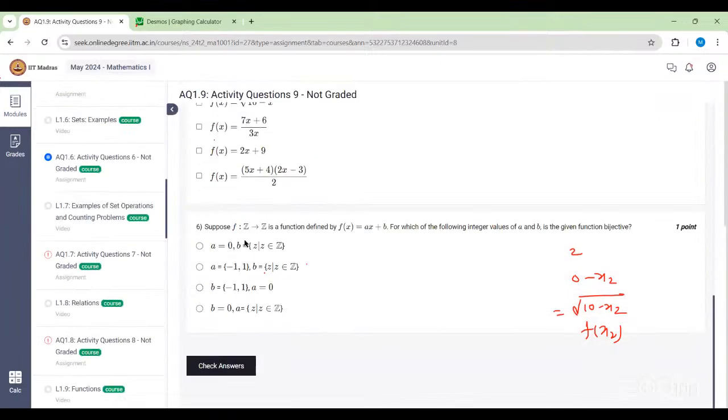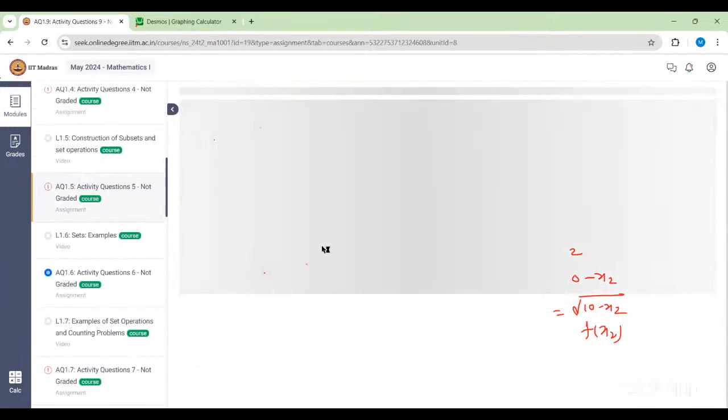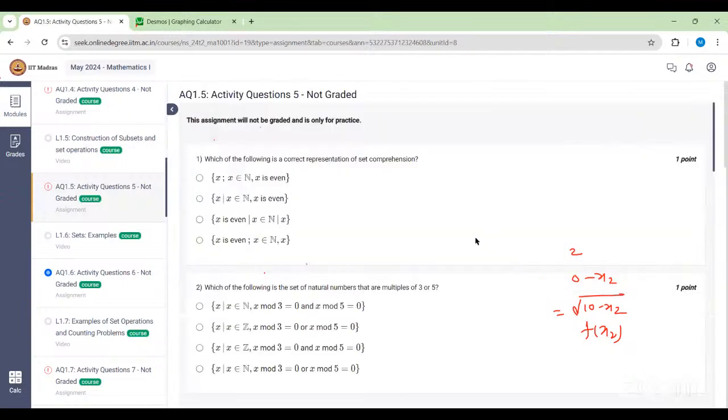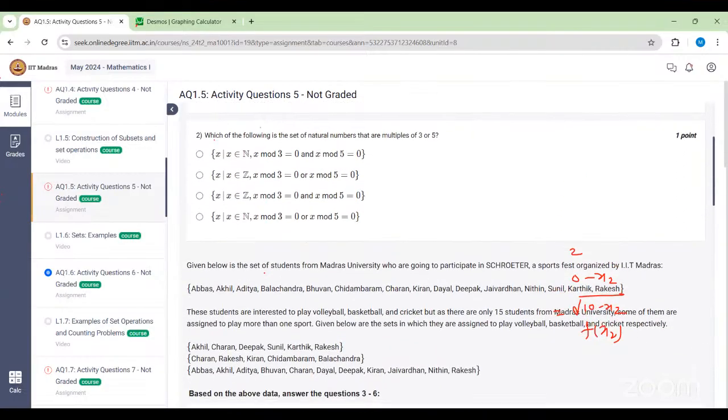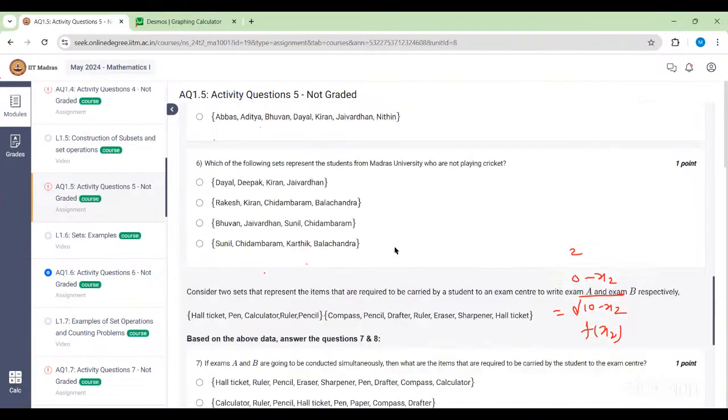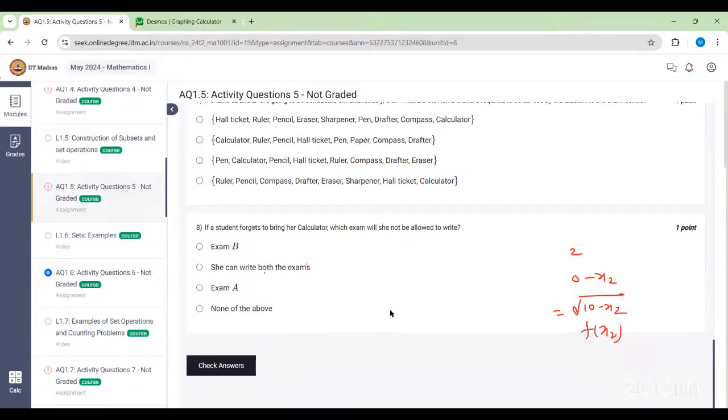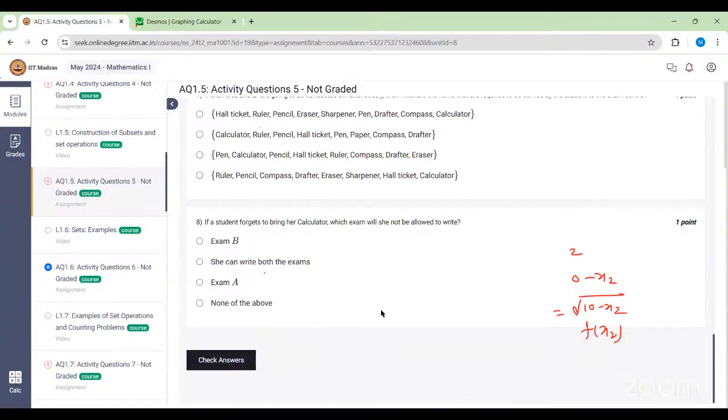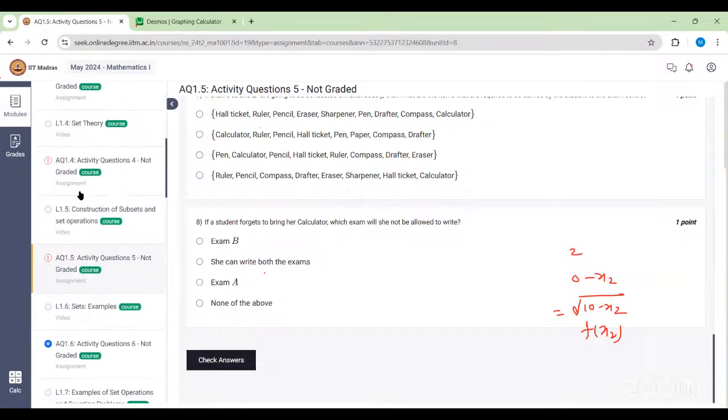Okay, so let's go to the next activity, 1.5. Any doubt in this activity? Activity 1.5. No? Then we can move to 1.4.